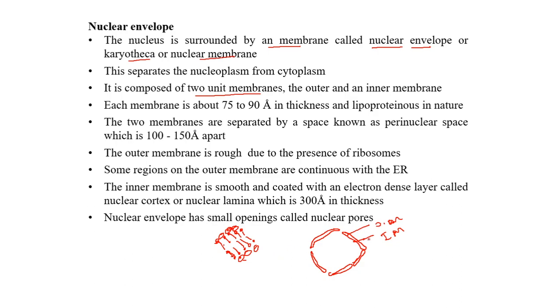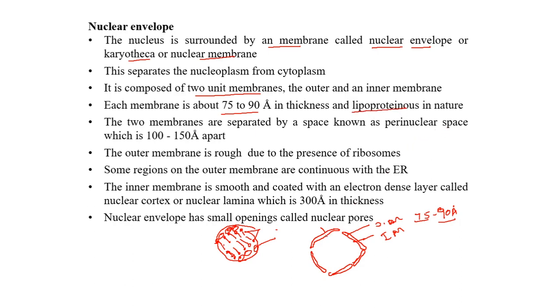So each one has this unit membrane structure, and each membrane is 75 to 90 Angstrom units in thickness and is lipoproteinous in nature, made up of lipids and proteins.